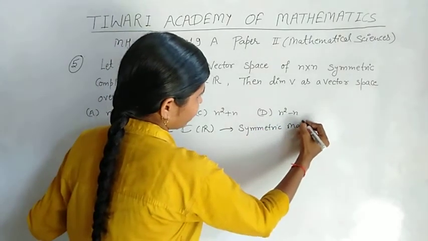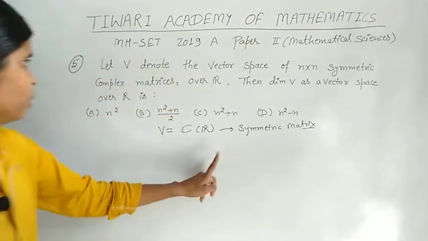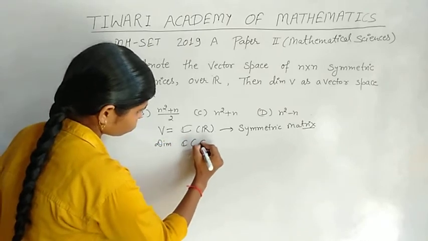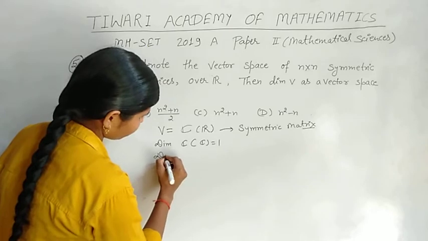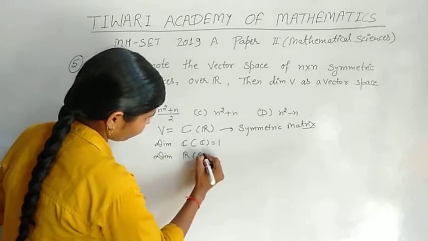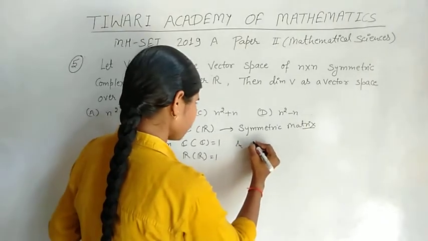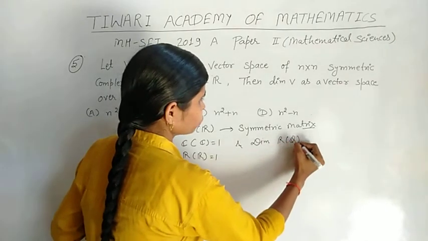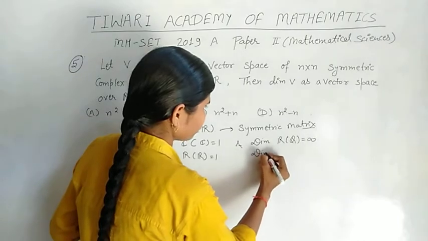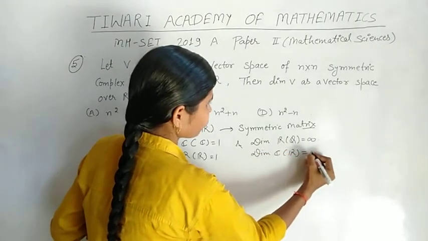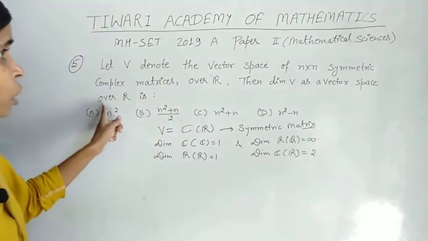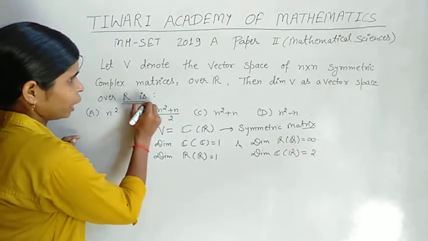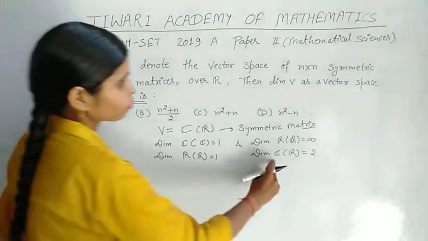And we know by result that the dimension of C over C is 1, the dimension of R over R is 1, the dimension of R over Q is infinity, and the dimension of C over the real numbers is 2. The dimension of V as a vector space over the real numbers is asked, complex over real.